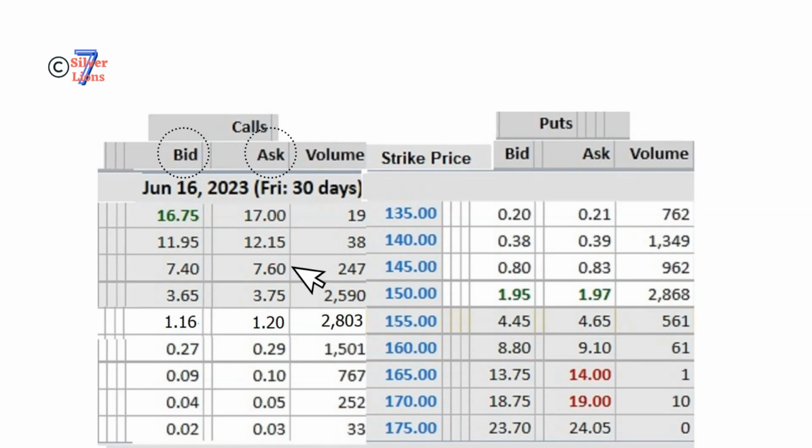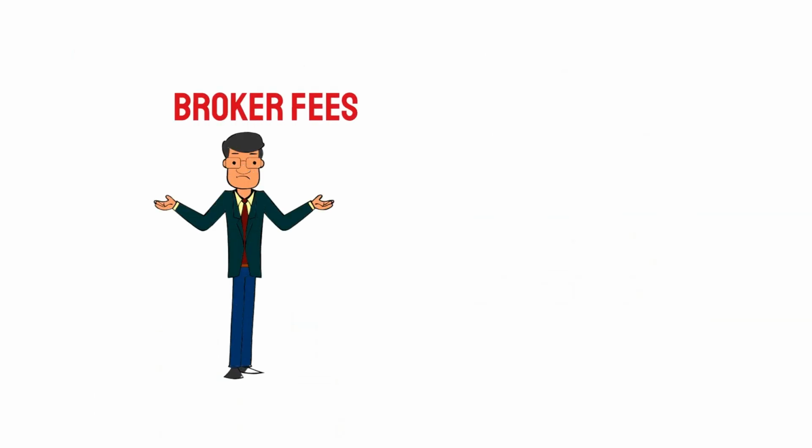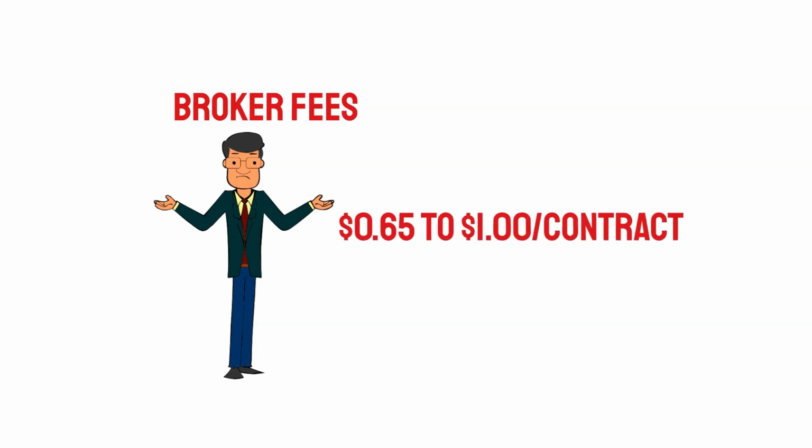You bought a call option at $7.60 ask price. Bid price is $7.40 at the same time. That means that as soon as you bought a call option, you lost 20 cents, $20 for one contract, automatically. Also, broker fees and commission fees are a much higher percentage for options. Most brokers charge 65 cents to $1 per contract.